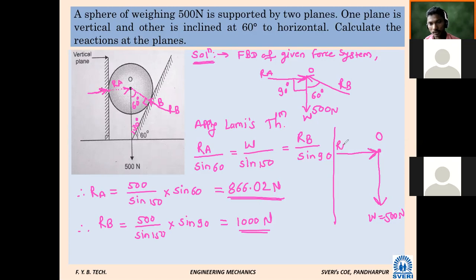RA will be exactly horizontal. मग याच्यामधला अँगल किती येईल हा? 90 degree. Now most important task is to find angle made by RB, or reaction B, at point O. If you extend this, मी काय केलं, मगाशी RB reaction इथे पहिल्यांदा दाखवली एवढी शॉर्ट up to contact surface. Then I have extended this line up to point O. इथपर्यंत एक्सटेंड केली. I know here that reaction is making angle of 90.